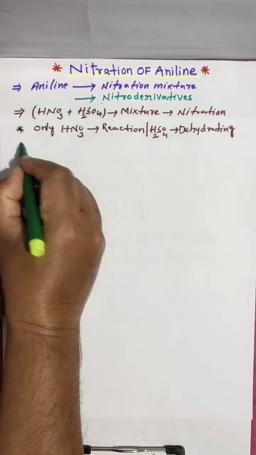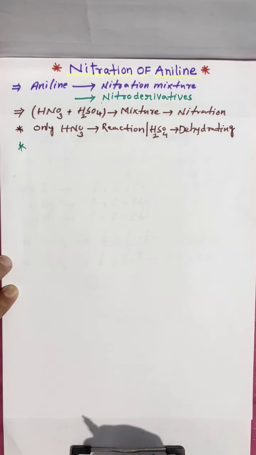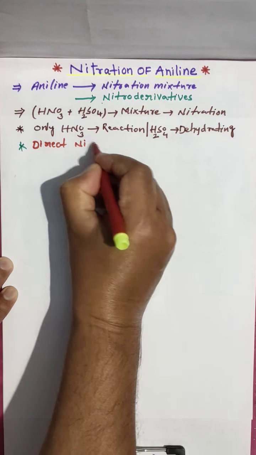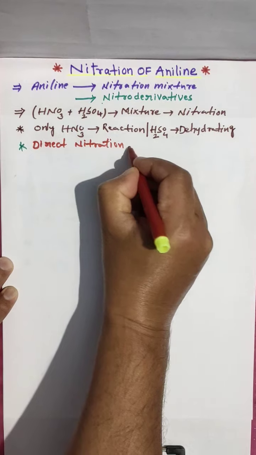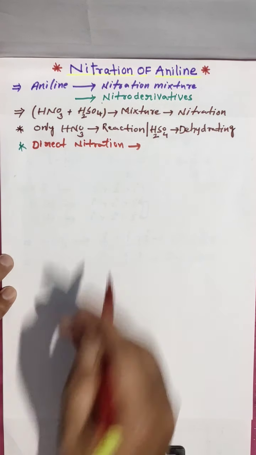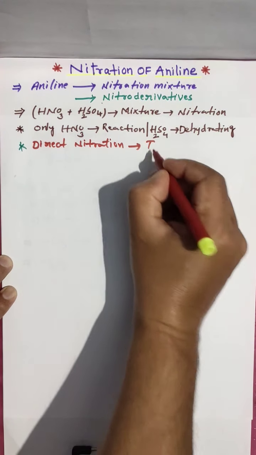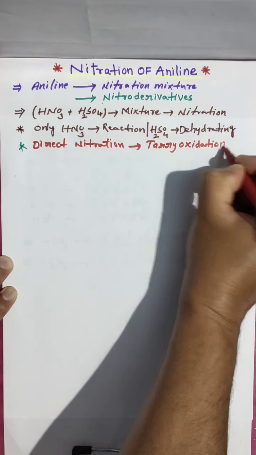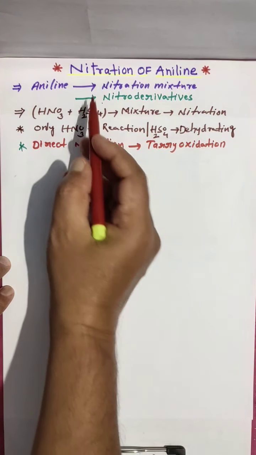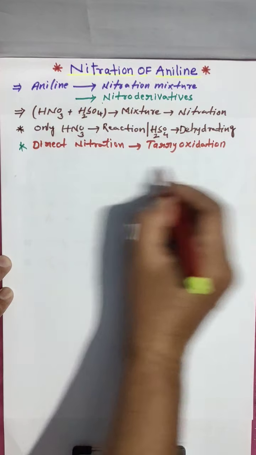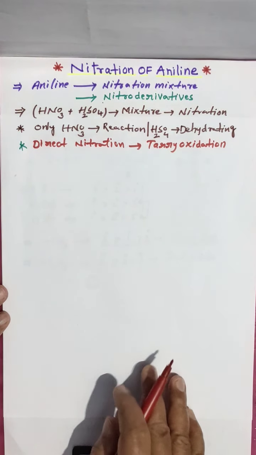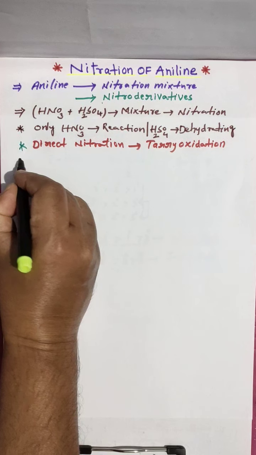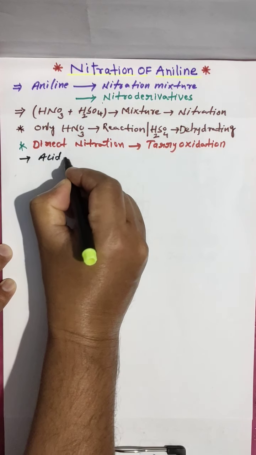And what type of product do you get? Direct nitration gives tar oxidative products, meaning electrophilic substitution and oxidation both occur.